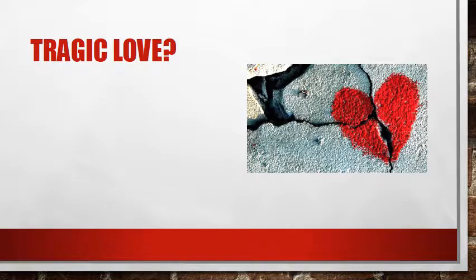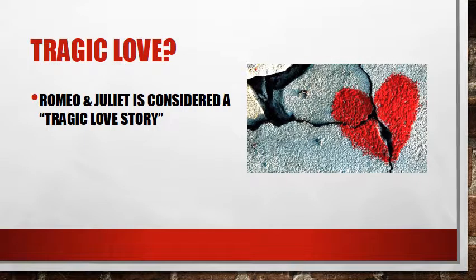Next, we're just going to look at a couple more slides here, and we're going to look at tragic love. Well, we have really just talked in depth about the definition of tragedy, and we defined Romeo and Juliet as considered a tragic love story. So let's circle these next 2 questions.